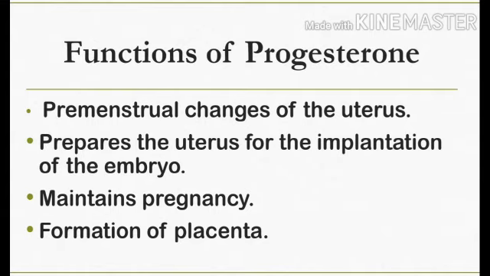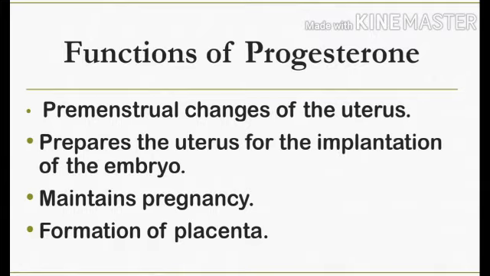So placenta means it is an organ that develops in uterus during pregnancy and it will provide oxygen and nutrients for the baby and it will remove the waste products from the baby's blood. This is the placenta and for the formation of this placenta, this progesterone is helping. Up to now, we saw about the reproductive glands, that is the gonads, their hormones and their functions.